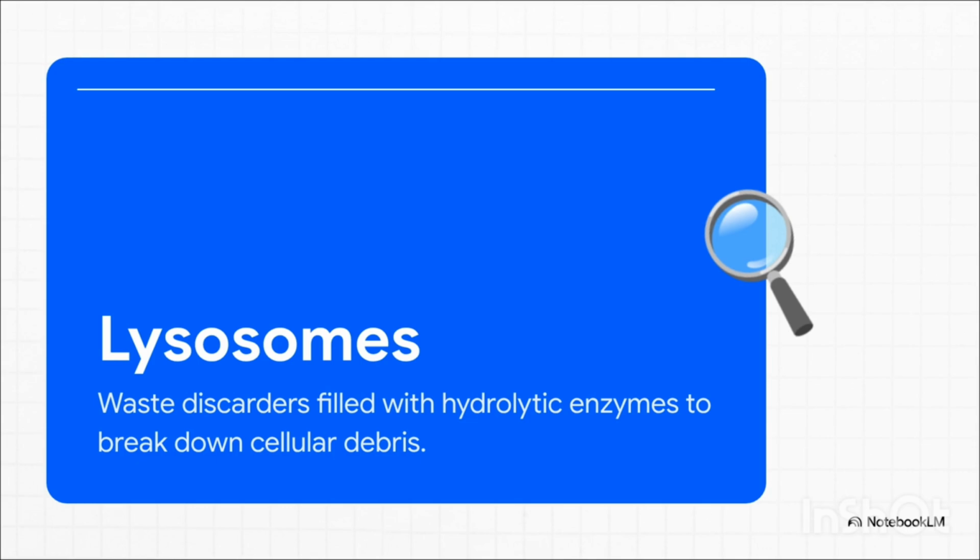Their whole job is to pull in cellular debris, external waste, and even foreign pathogens and completely break them down. But they carry a pretty dark nickname, the suicide bags. Why? Well, if a cell gets damaged beyond repair, the digestive enzymes inside the lysosome can actually burst out, causing autolysis. That means it effectively digests and destroys the cell itself from the inside out, just to protect the rest of the organism. Pretty intense, right?